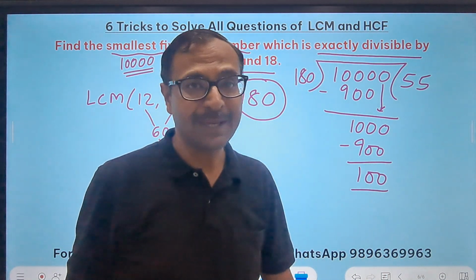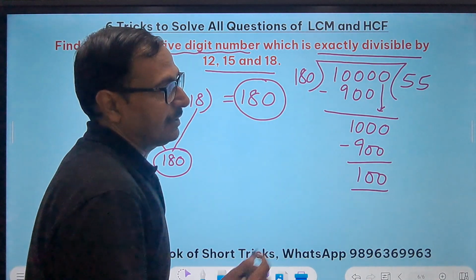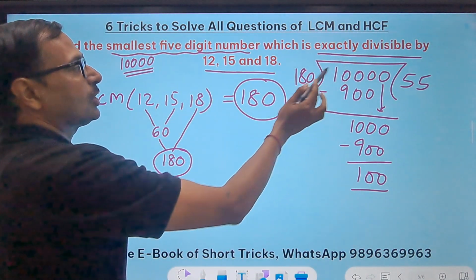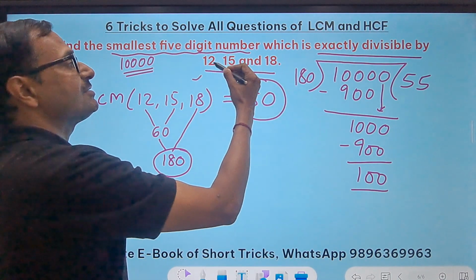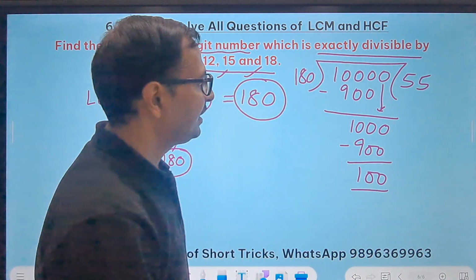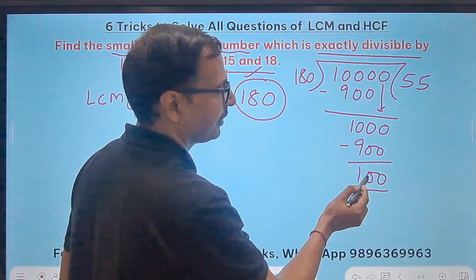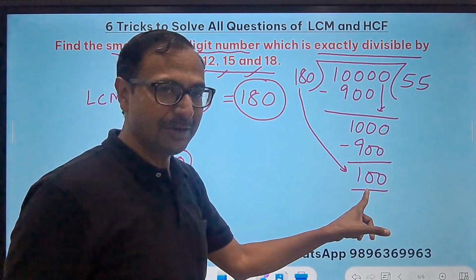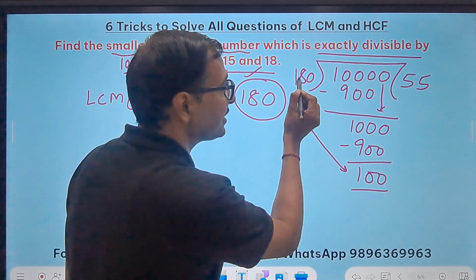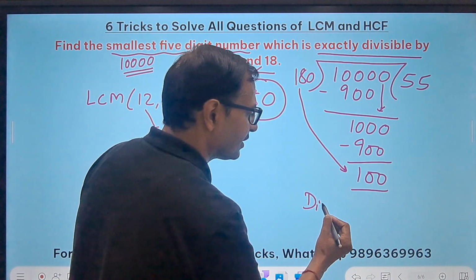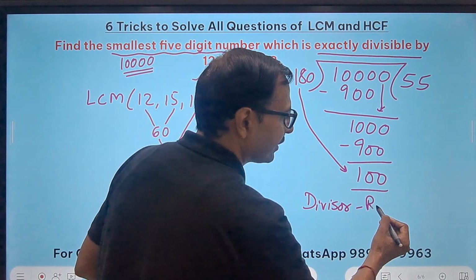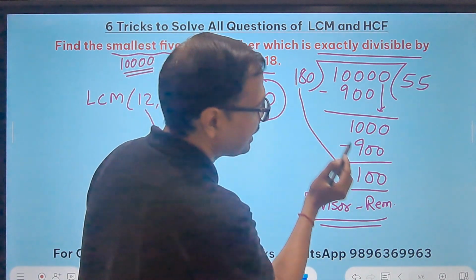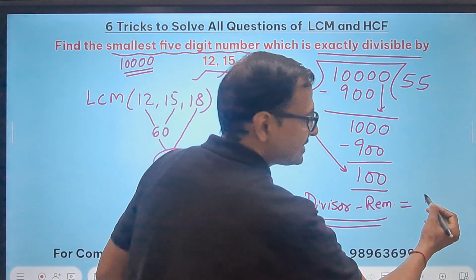So where is my answer? See, 10,000 is not divisible by 180. So 10,000 cannot be my answer because it is not divisible by 180, so it is not divisible by these three numbers either. If this remainder 100 becomes 180, then it will be completely divisible. So the difference between the divisor and the remainder is important in these type of questions. What is the difference? 180 minus 100, that is 80.